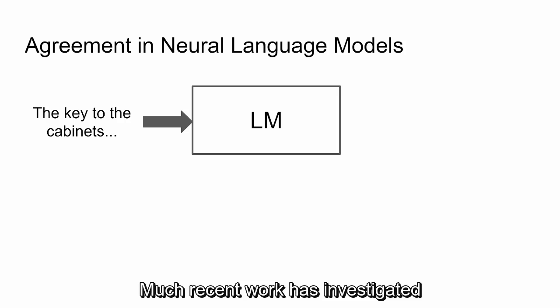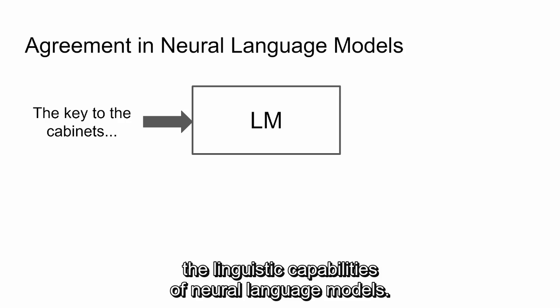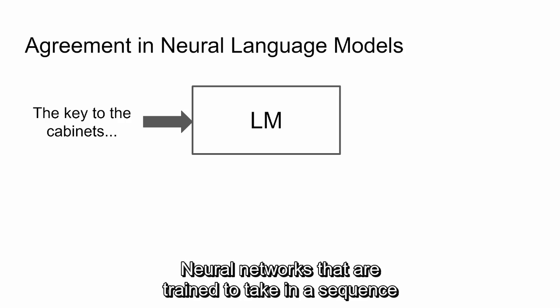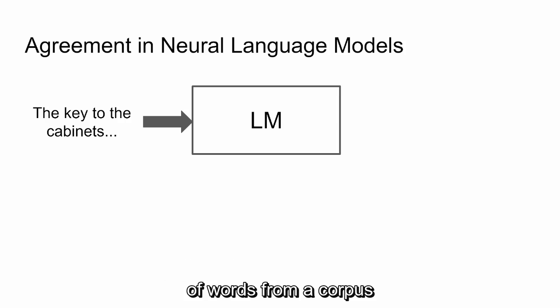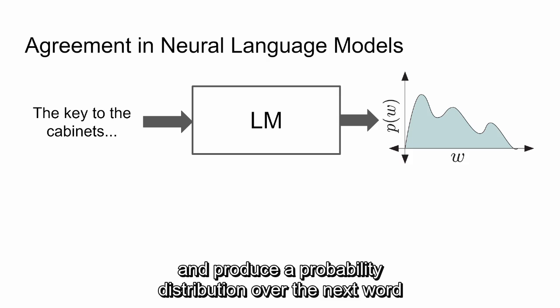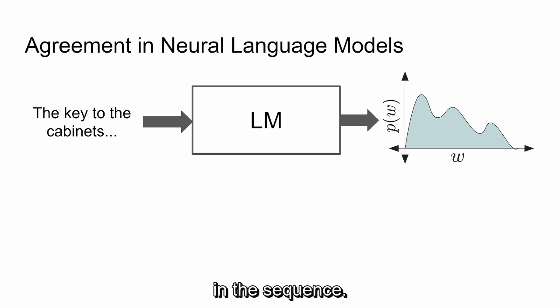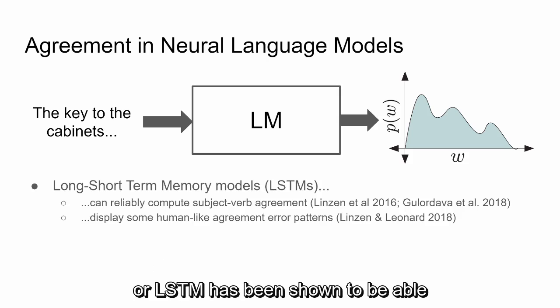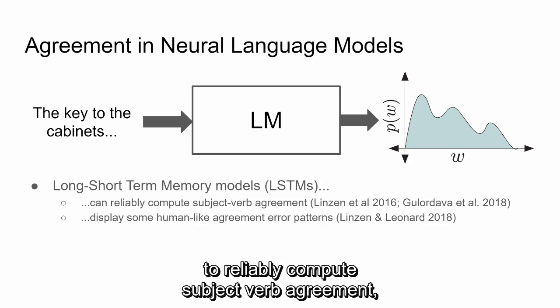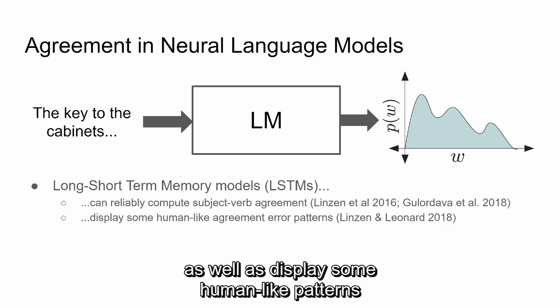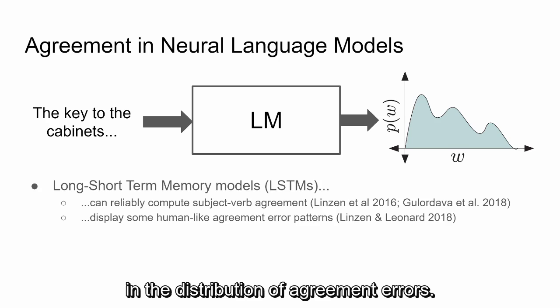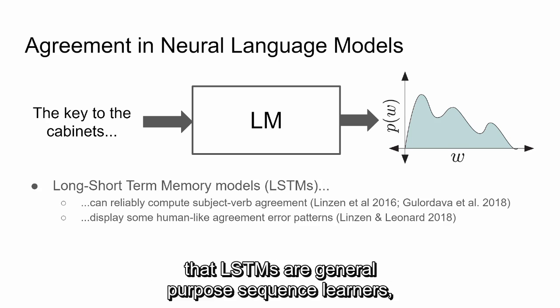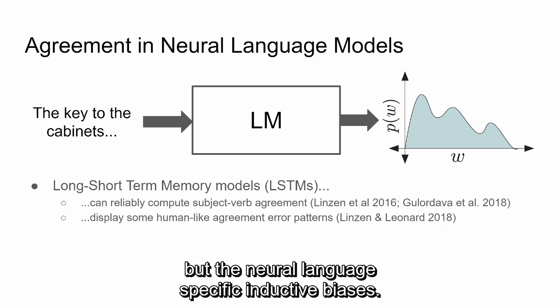Much recent work has investigated the linguistic capabilities of neural language models, neural networks that are trained to take in a sequence of words from a corpus and produce a probability distribution over the next word in the sequence. One type of language model, a long short-term memory model, or LSTM, has been shown to be able to reliably compute subject-verb agreement, as well as display some human-like patterns in the distribution of agreement errors. It's important to note that LSTMs are general-purpose sequence learners, with no language-specific inductive biases.